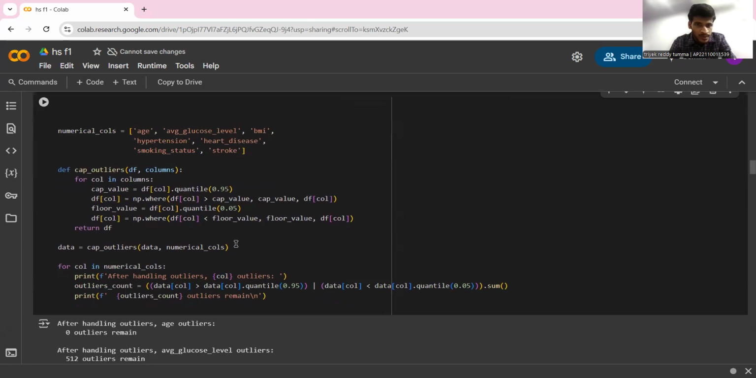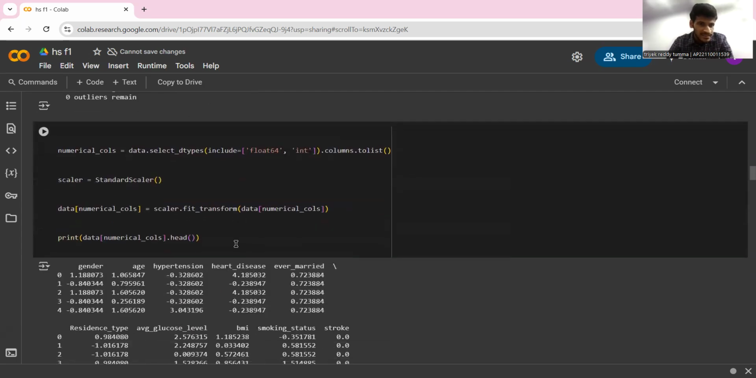So what we'll be doing is, the values greater than the 95th percentile are mapped to the 95th percentile, and the ones less than the fifth percentile are mapped to the fifth percentile. Here we did not drop any outliers because sometimes outliers can also give an interesting pattern for the model to learn. That's why we didn't drop the outliers. We just scale them and map them.